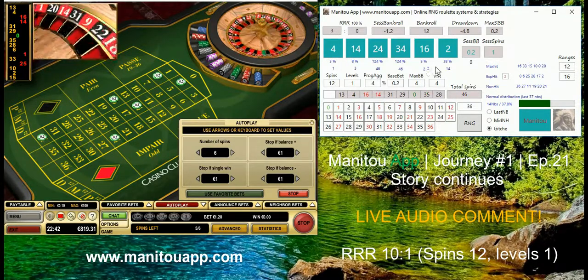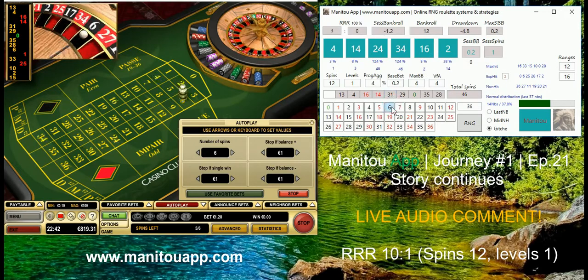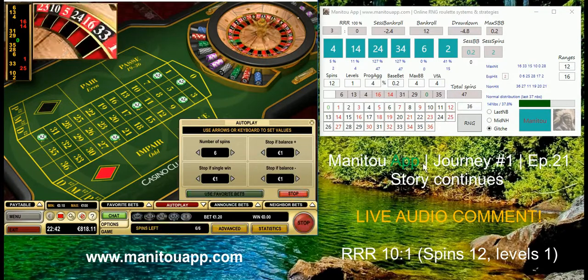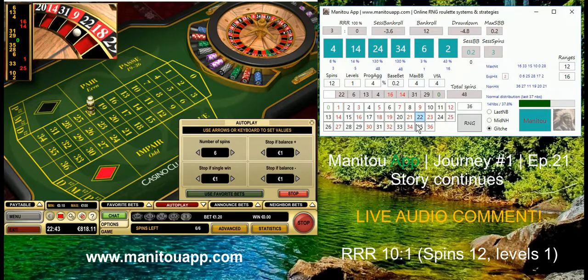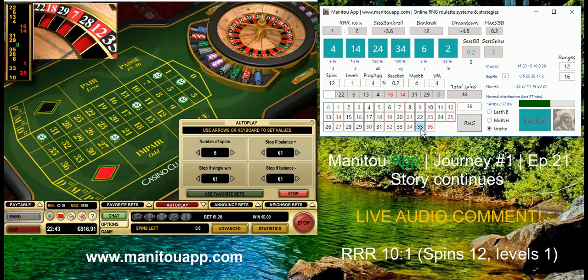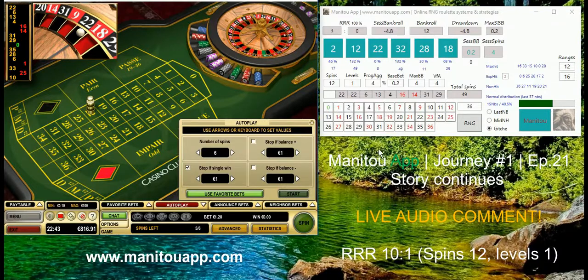and number 6 unfortunately we don't have, we have 16. And you see now the number 6 is the preferred number, so I will remove 16 and bet on 6. Of course now number 16 can come as well, so you never know. It's a number generator, but in general now the number 6 should have a better chance to come. Yeah, 2 times number 22 is something we really don't need.